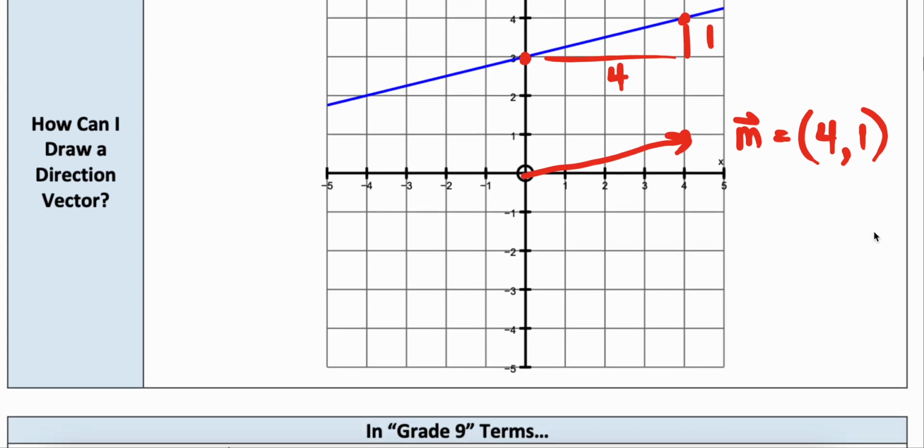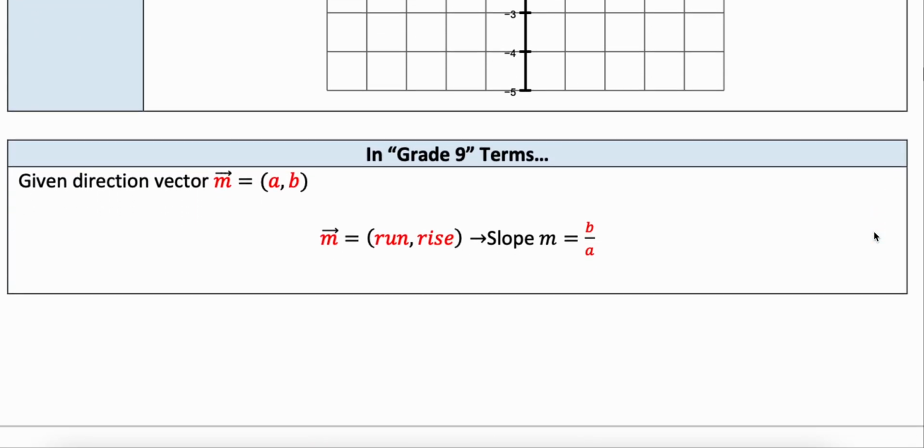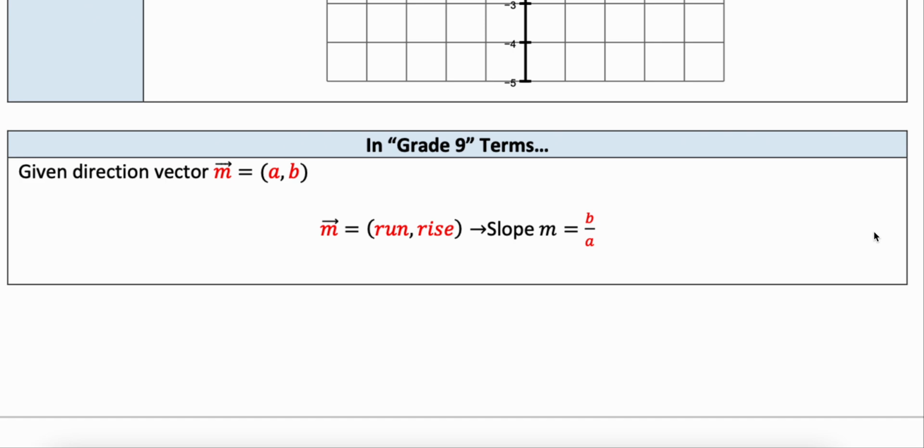So again, just to recap, in grade 9, we thought about slope, rise over run. So we're still going to think about that when we look at some examples today, but that rise in this case would be considered our B, so the y component. Our run would be considered our A, okay?